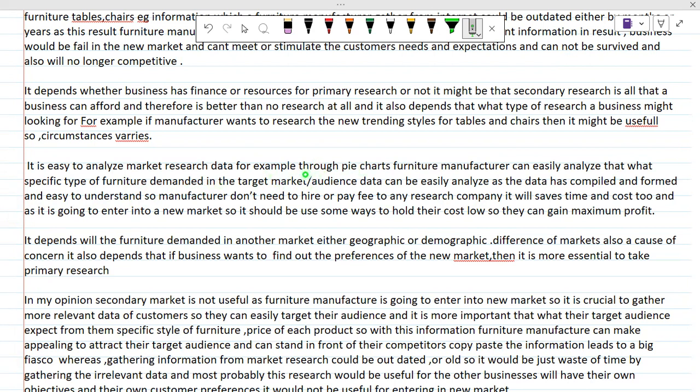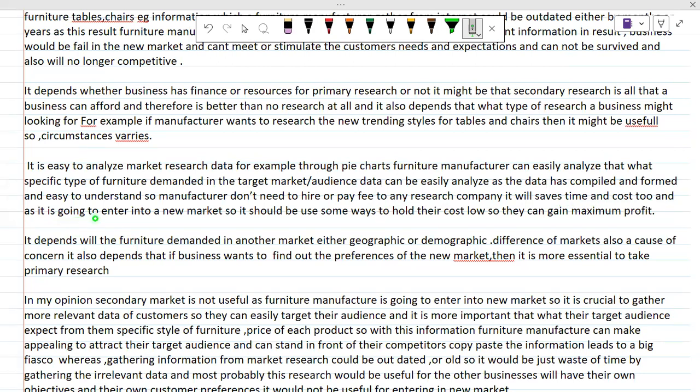So in this, you can see that I just use the example here. And after that, I'm just analyzing this point here. Demanded in target market, audience data can be easily analyzed, as the data has been compiled and formed in an easy to understand way. So the manufacturer doesn't need to hire or pay a fee to any research company. It will save time and cost too. And this is my further analysis.